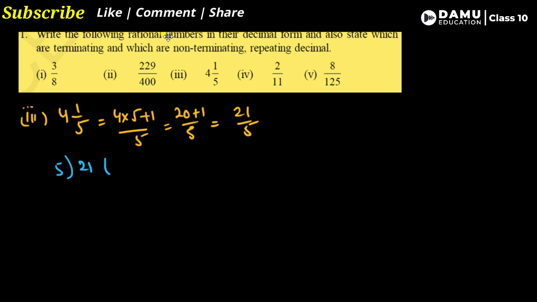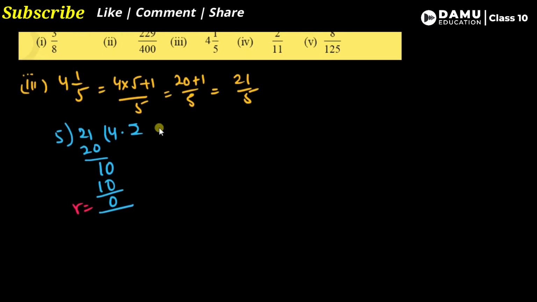Then what will we get? 5 4s are 20, then 1 will be. Then put the point here and keep 0 here. Then 5 2s are 10. The remainder is 0. Then what you can say here is the remainder is equal to 0. Then obviously it is a terminating decimal.